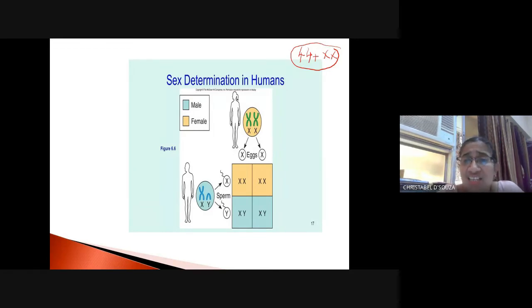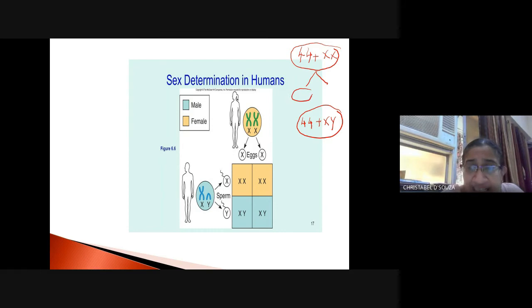However, in the case of humans, in a normal female you have 44 plus XX, and in a normal male, you have 44 plus XY. This is in each and every cell of the human being. Now, what happens during gamete formation? I told you, meiosis takes place, right? So, therefore, a female can produce only 22 plus X type of eggs. It cannot produce anything else. It has to produce 22 plus X only.